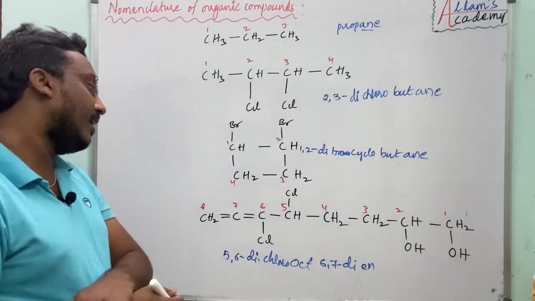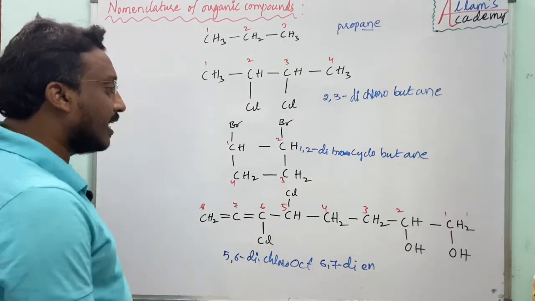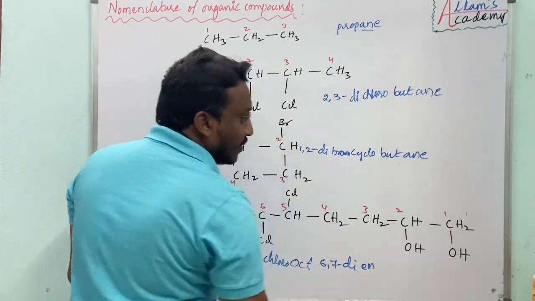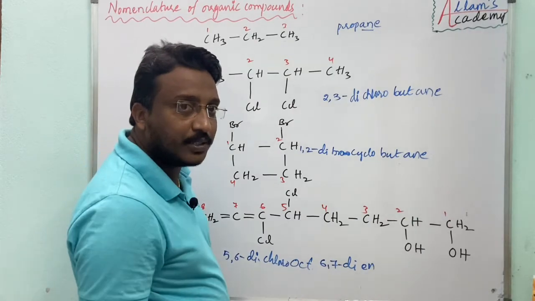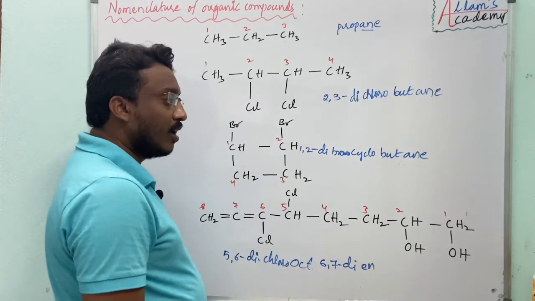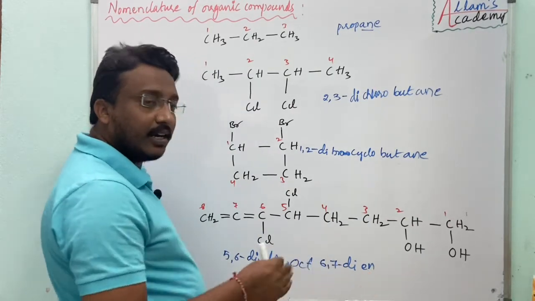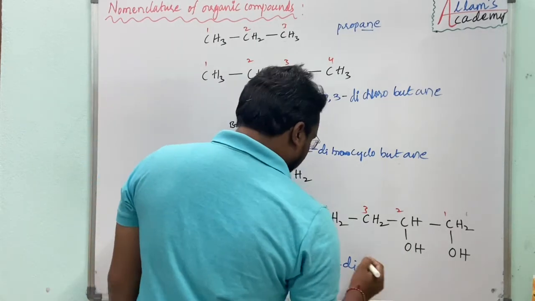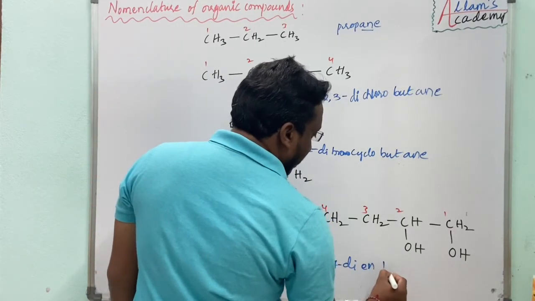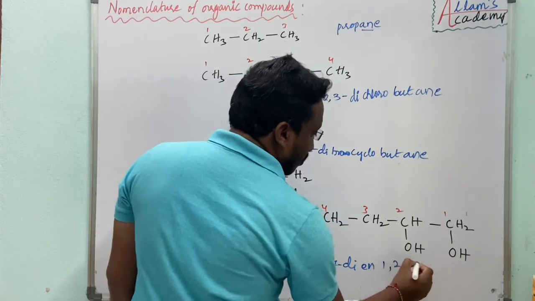Double bond means ene. And here it contains functional groups also. How many functional groups? 2 functional groups, at first carbon and second carbon. So there I will write 1,2.